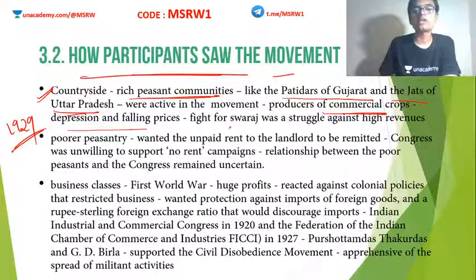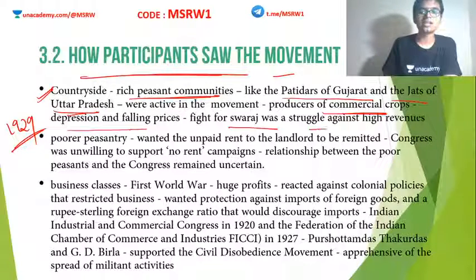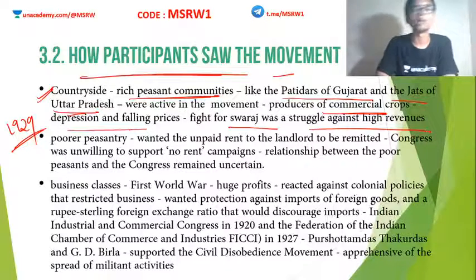Clear? So they wanted to fight for Swaraj, and according to them, the fight for Swaraj was a struggle against the high revenues imposed by Britain. Okay, so this was their concept of Swaraj. So the civil disobedience movement was a fight for Swaraj, and the countryside rich peasants also joined this fight.